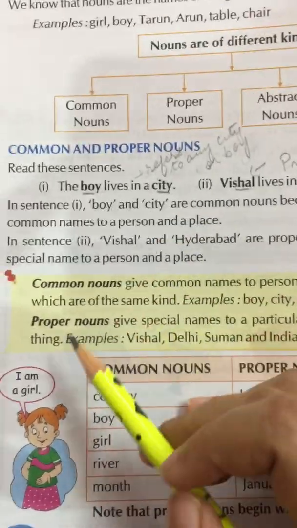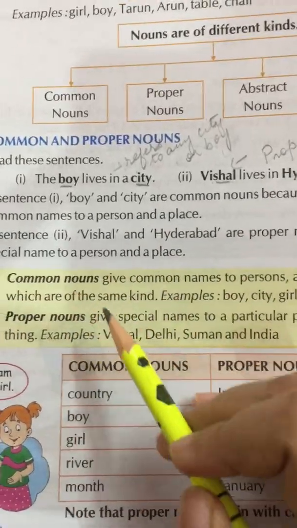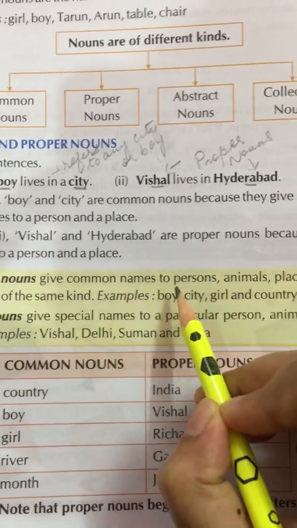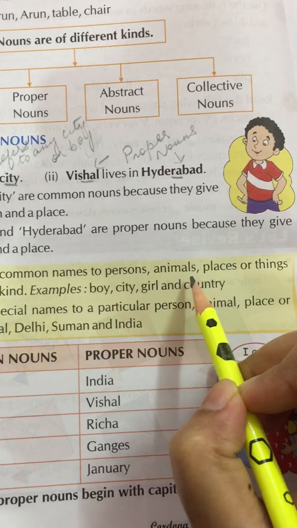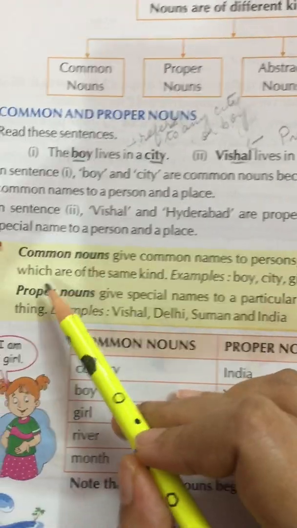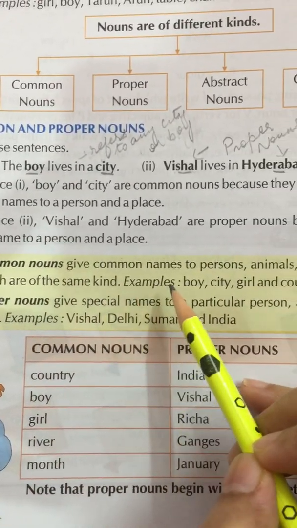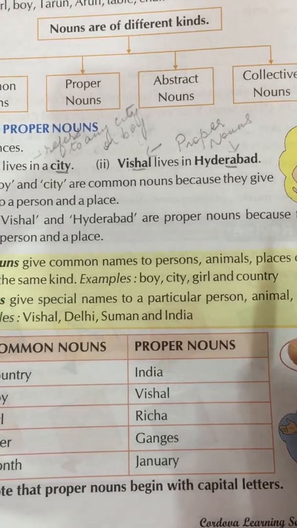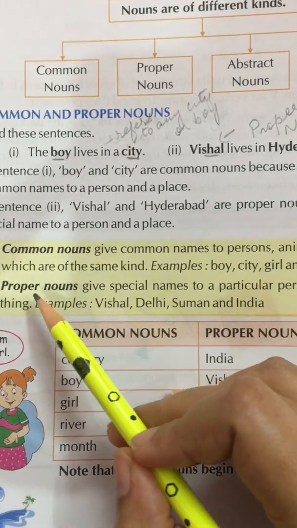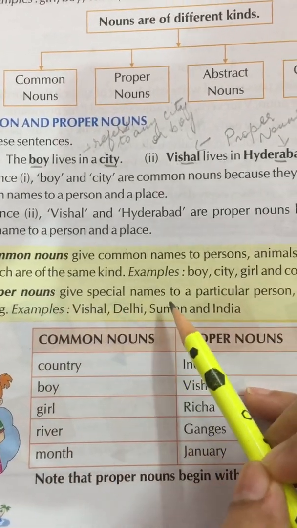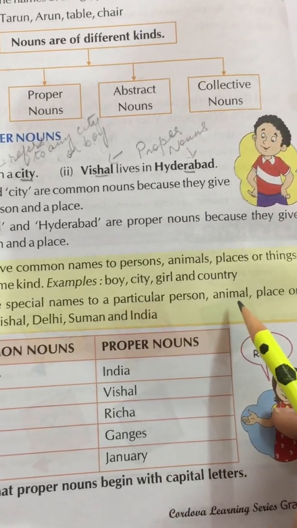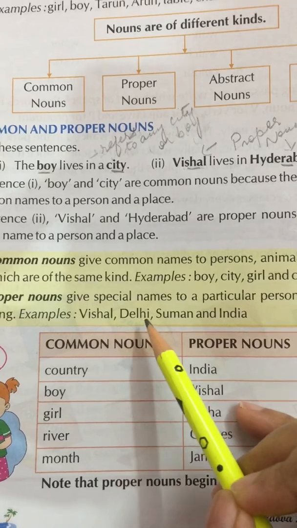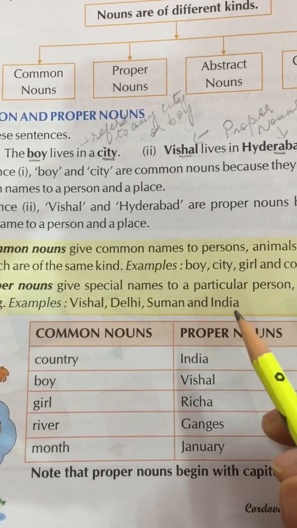Alright. So now let us look at this definition of common and proper nouns. Common nouns give common names to persons, animals, places or things which are of the same kind. Examples: boy, city, girl and country. Proper nouns give special names to a particular person, animal, place or thing. Examples: Vishal, Delhi, Suman and India.